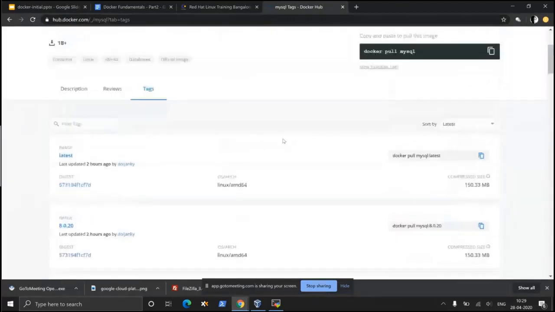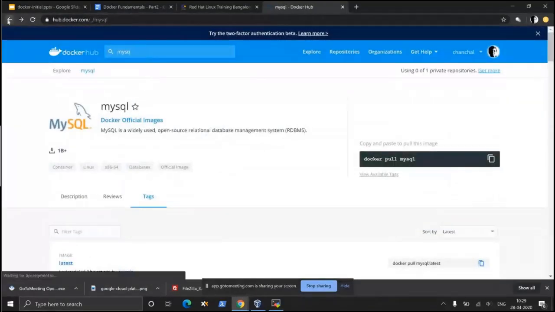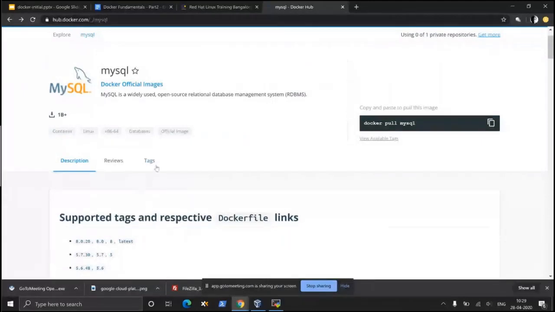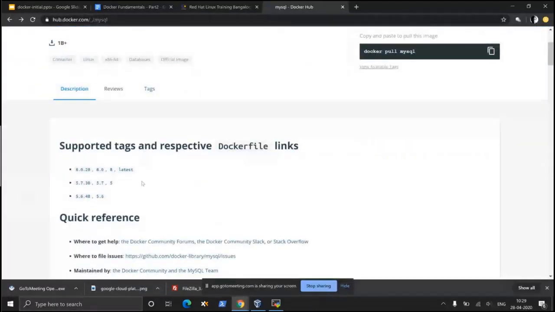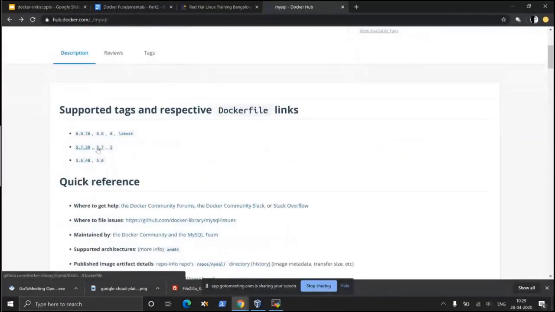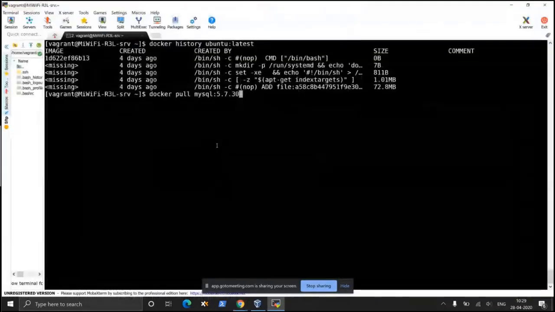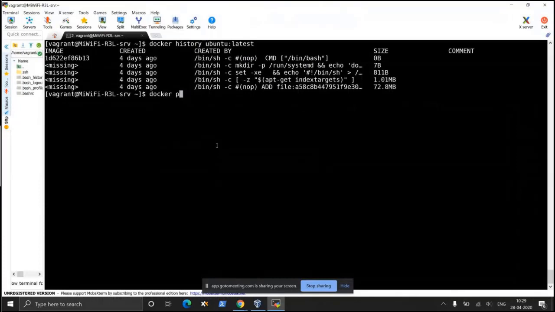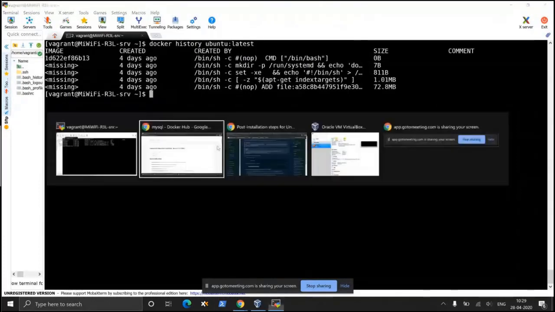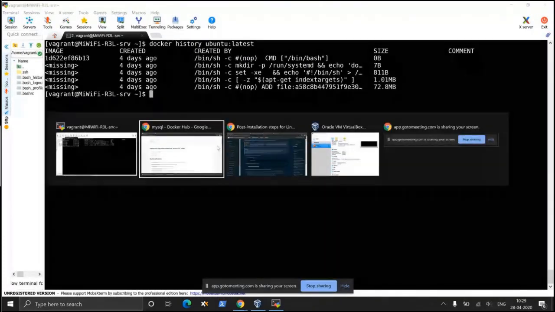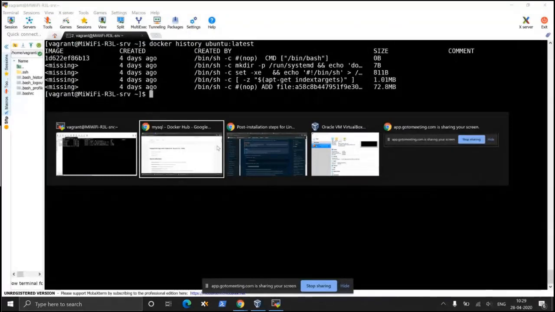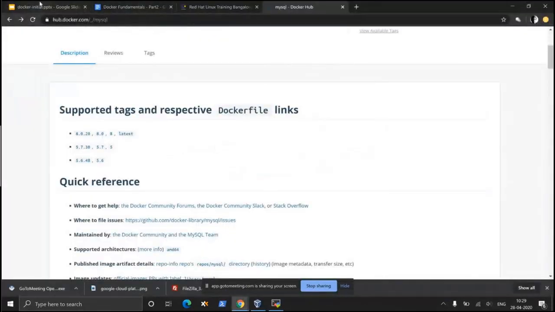There is one more way of doing this. That is, if you go to the description tag itself, supported tags is this. That means if you run the command something like this, if I use my document, where is my document here?